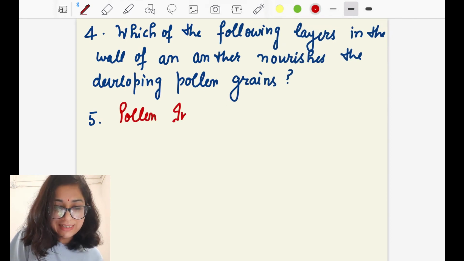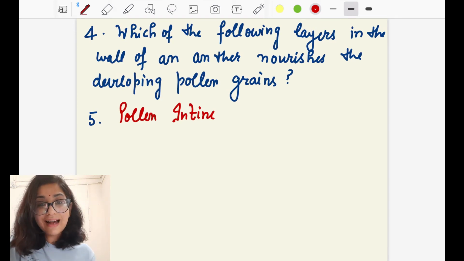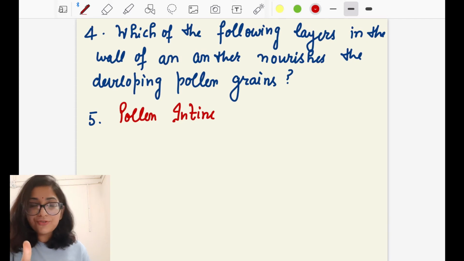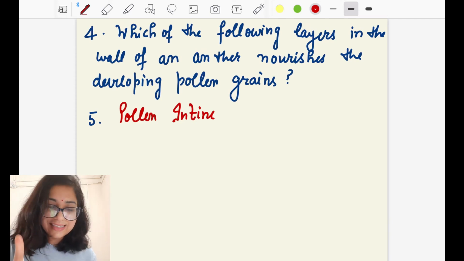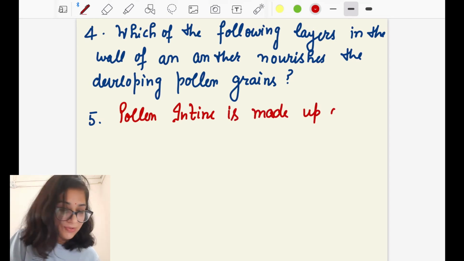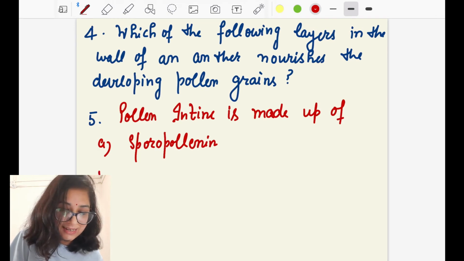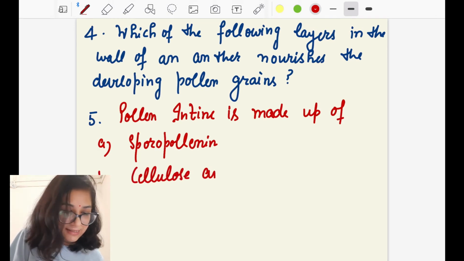The next question is from the pollen grains, and the question is pollen intine. We did it, that pollen grains have two types of layers, exine and intine. So for this you have to read NCERT. Pollen intine is made up of... many students make a mistake in this because they feel so overconfident that they mark it wrong.